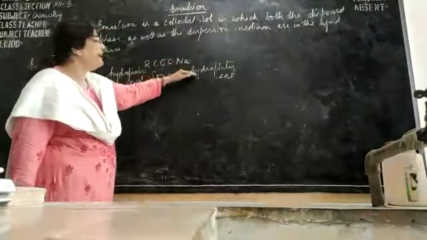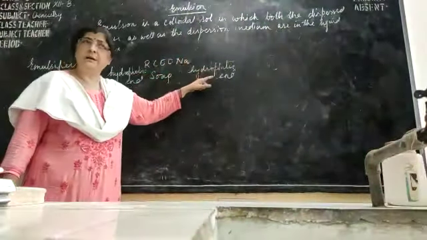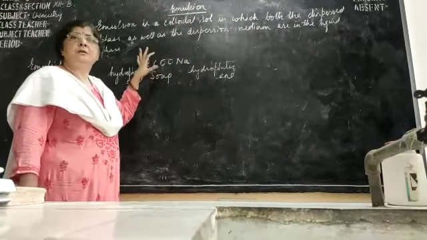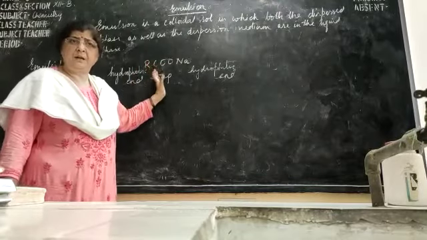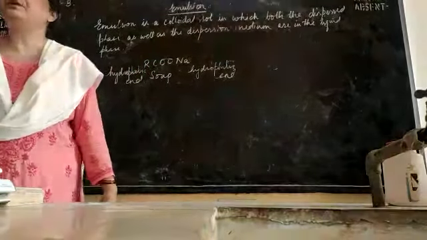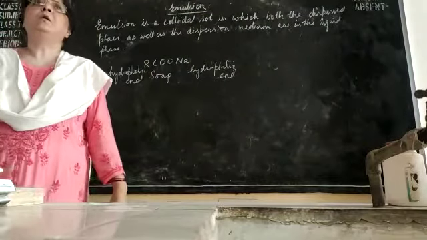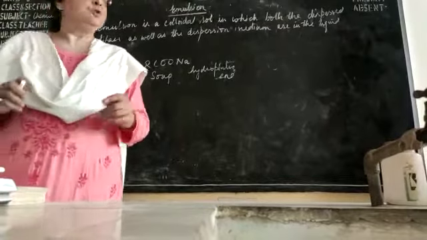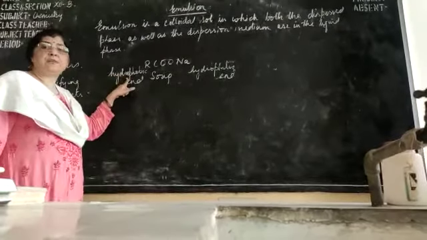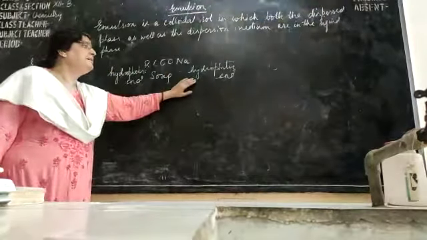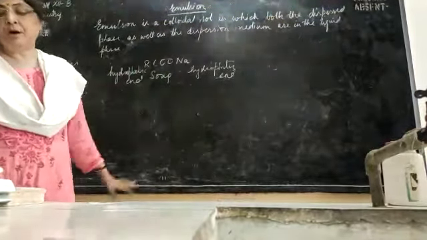Now the hydrophilic end has affinity for water, and the hydrophobic end has affinity for the hydrocarbon part. In clothes we have stains which are actually grease or some other type of dirt, which is the organic part. So the hydrophobic end gets attached to the stain, and the hydrophilic end has affinity for water.